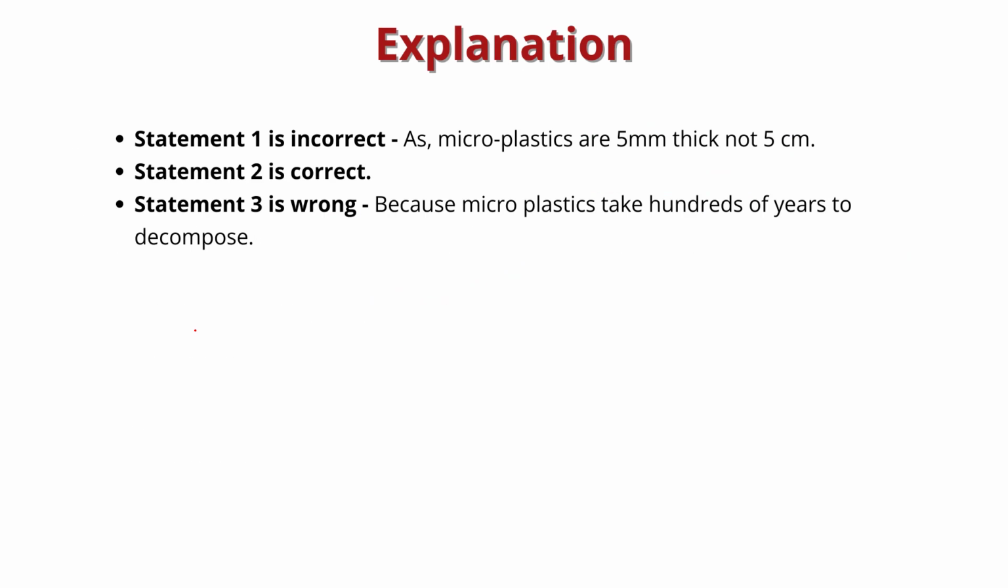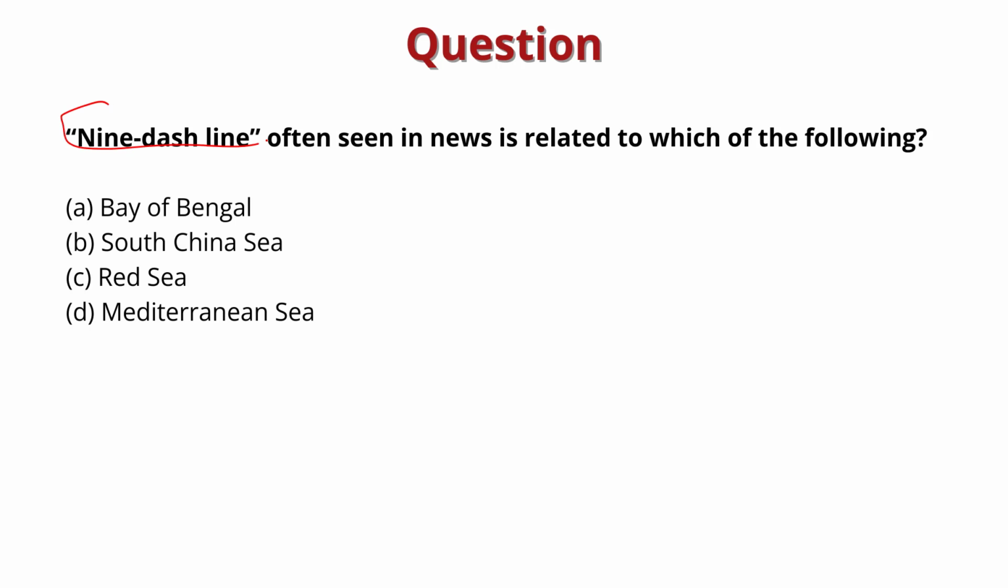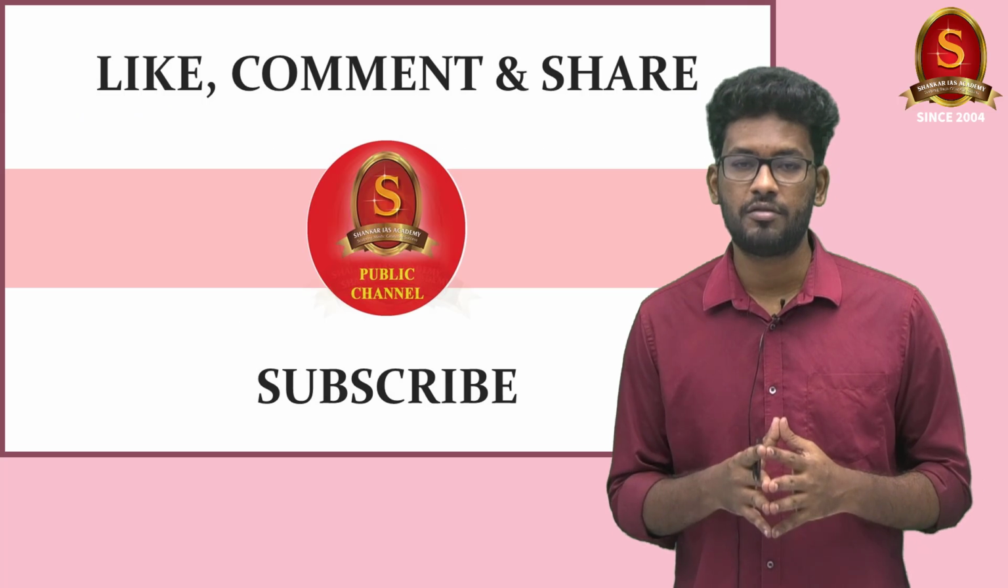Next question, 9-dash line often seen in the news is related to which of the following? So as we discussed, the correct answer is option B, South China Sea. So with this, we come to the end of this news article discussion.